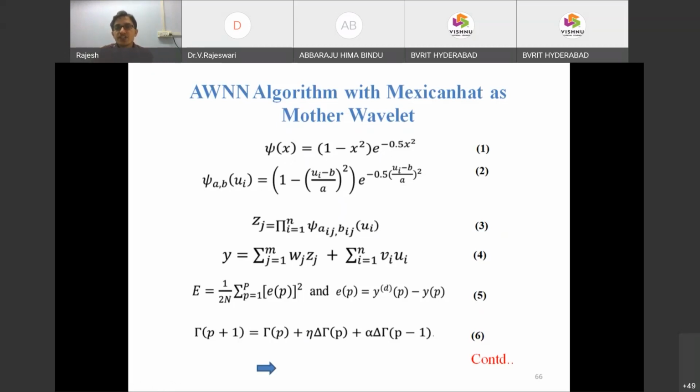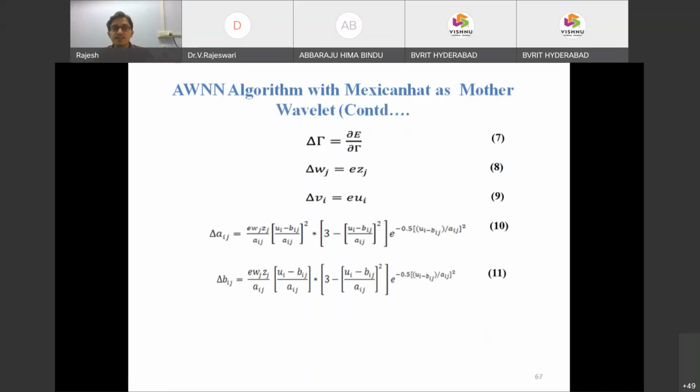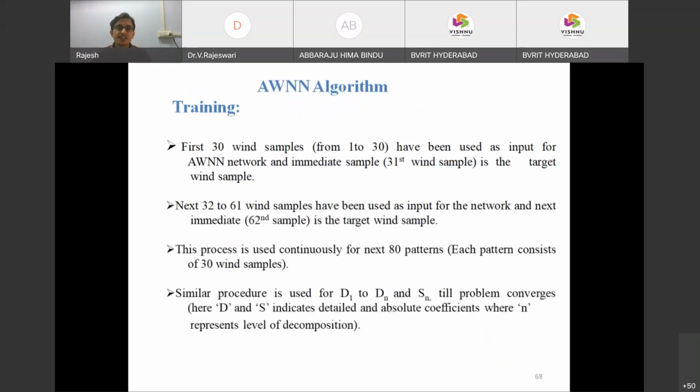We have to differentiate it and adjust parameter wise. The translation and dilation parameters, A and B, can be differentiated and adjusted. I already mentioned they are adaptable coefficients. According to the problem, we will differentiate and adjust to the value.